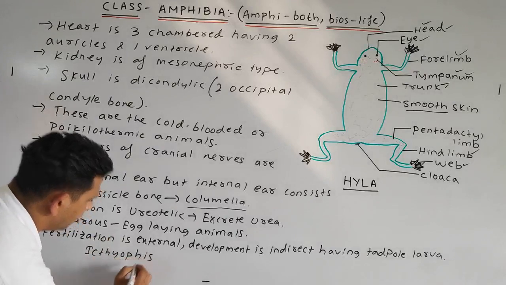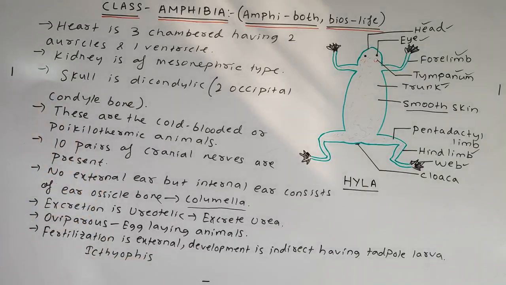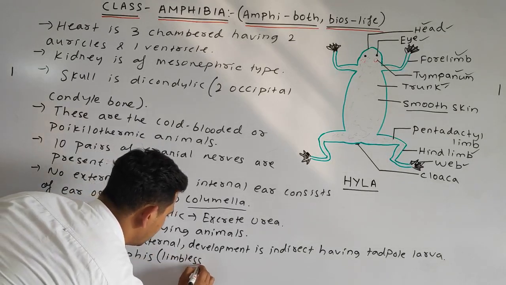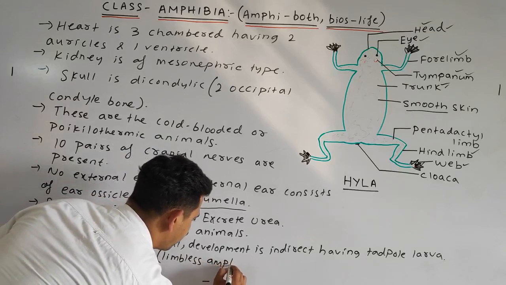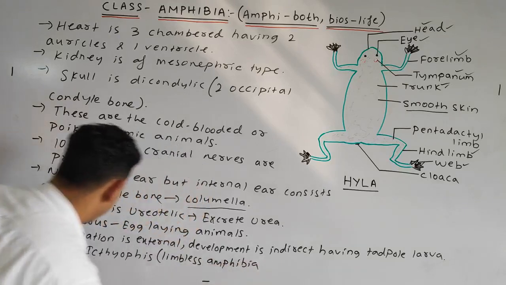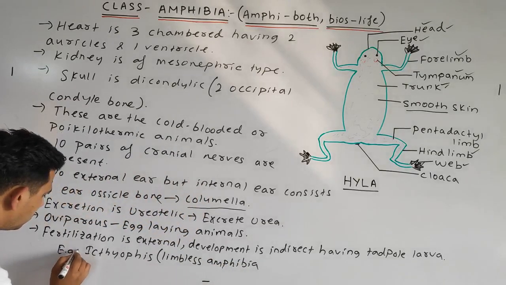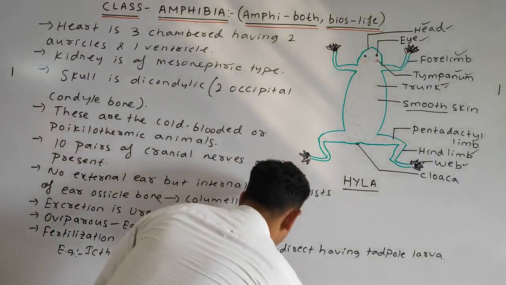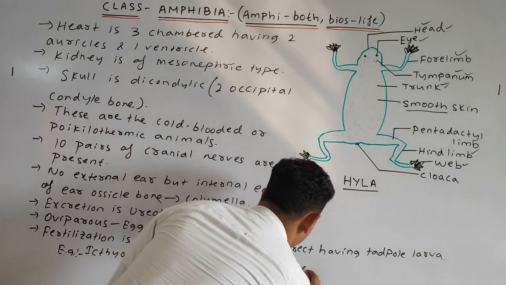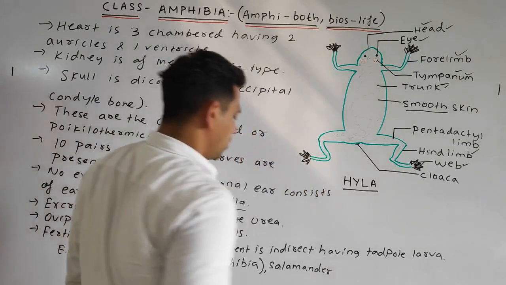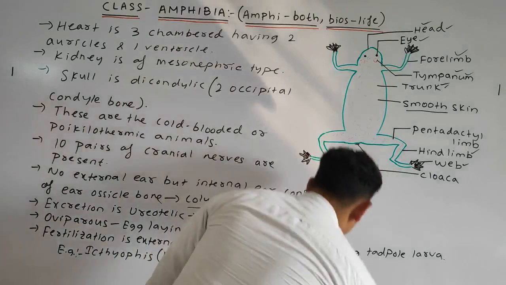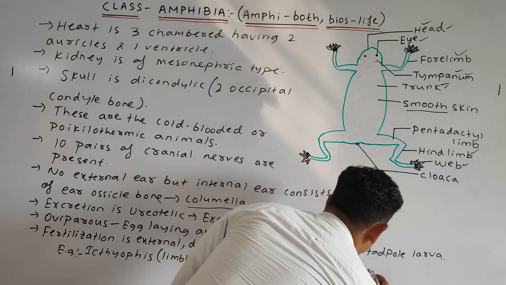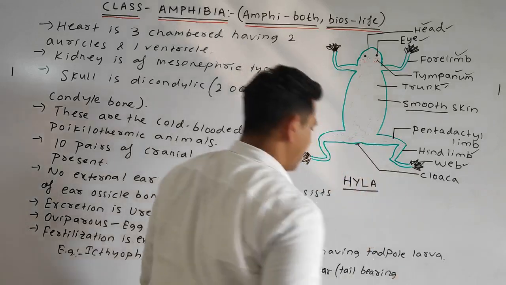Ichthyophis are basically, we can say, the limbless amphibia. Next, you can take example such as your salamander, the tail bearing amphibia.